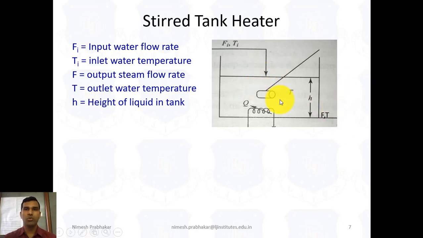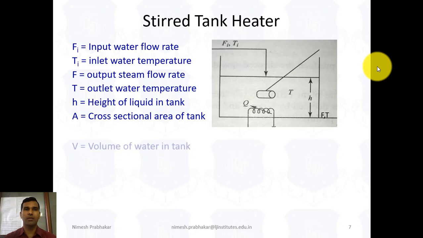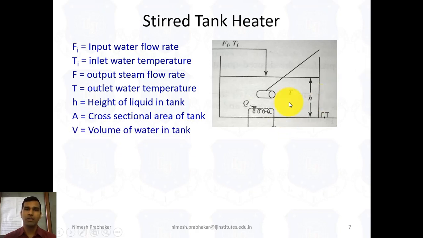Now to increase the temperature inside this tank, we give the energy supply Q here. A indicates the cross-sectional area of the tank, and V indicates the volume of water in the tank. For this system, the mass balance is the same as we saw in the liquid level system.